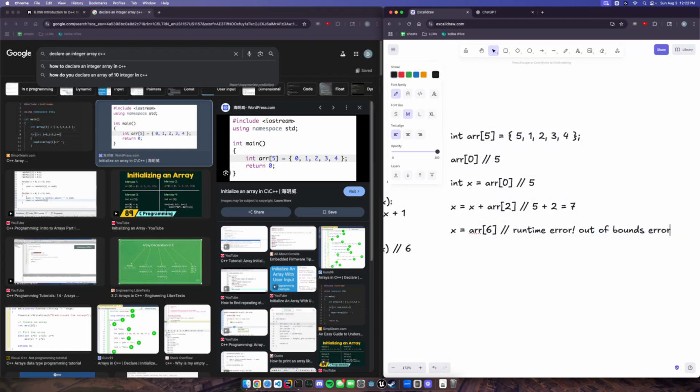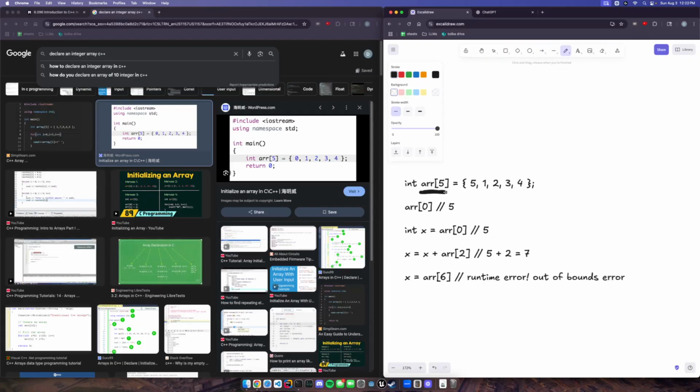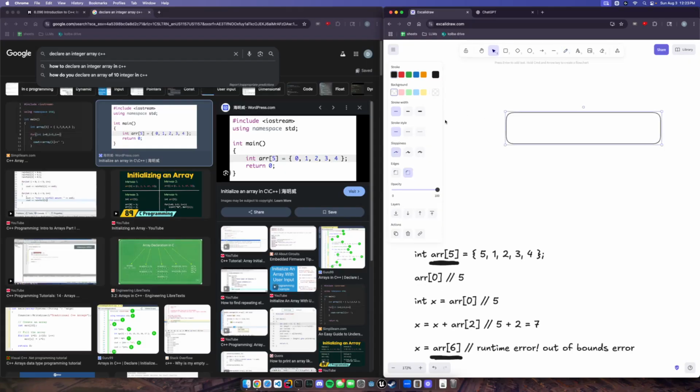It turns out the way that arrays are written under the hood follow a more nuanced structure. At compile time, we don't necessarily know by the point we're reaching here that the index 6 is outside of bounds. To quickly illustrate this, if we have an array of size 5, it might look something like this: 2, 3, 4, and 5.